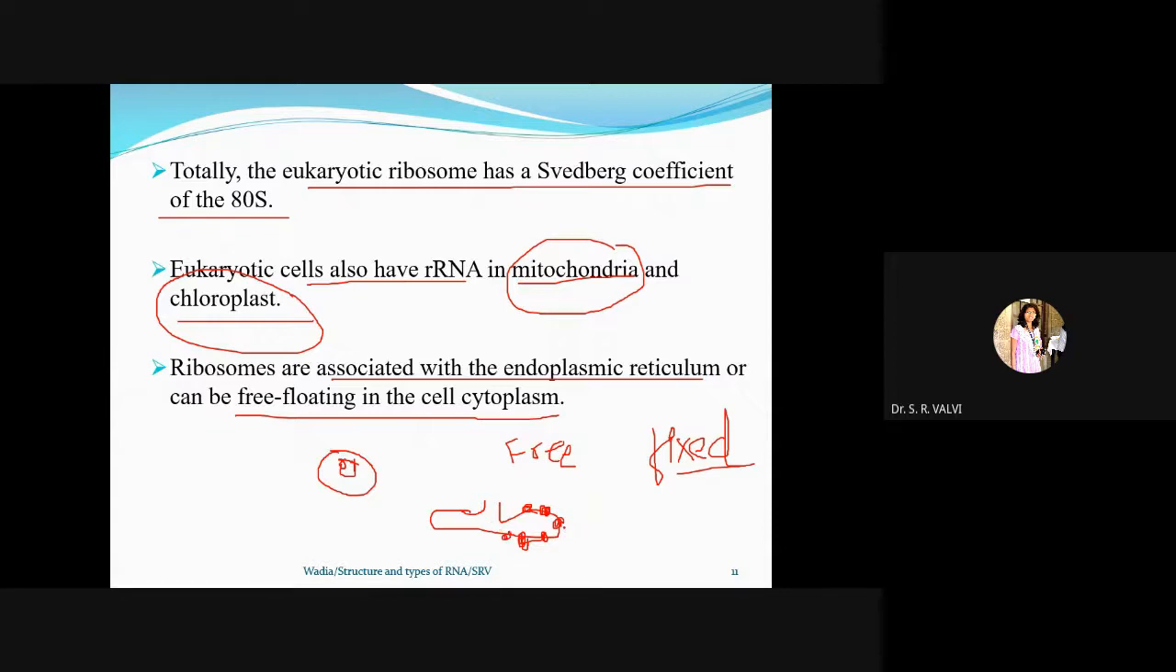So we also call it what? Rough ER. Rough endoplasmic reticulum means it has ribosomes on it. Whereas the one which does not have ribosomes, we call it smooth endoplasmic reticulum, which means it is without ribosomes.